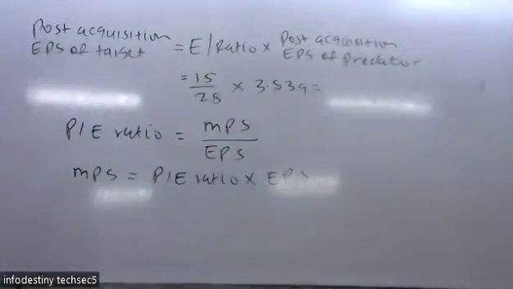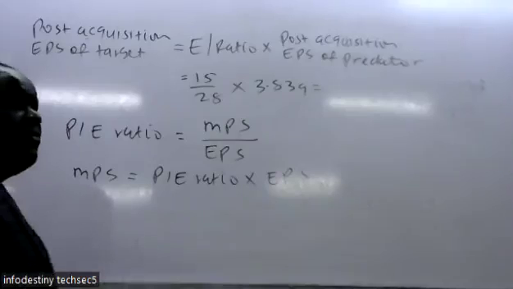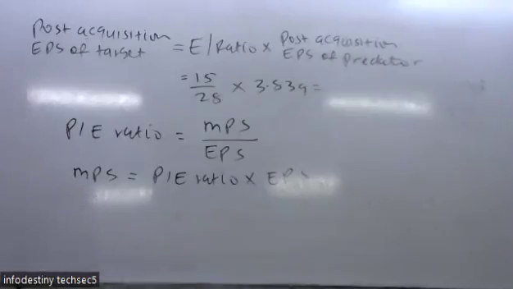So market price per share will be given by the price earning ratio multiplied by the earnings per share.